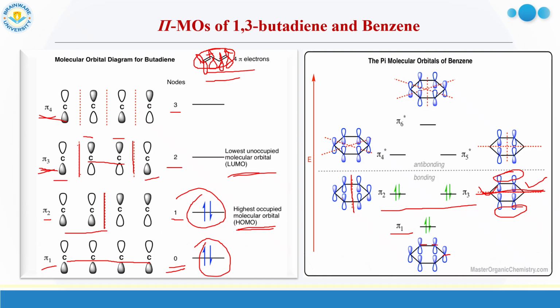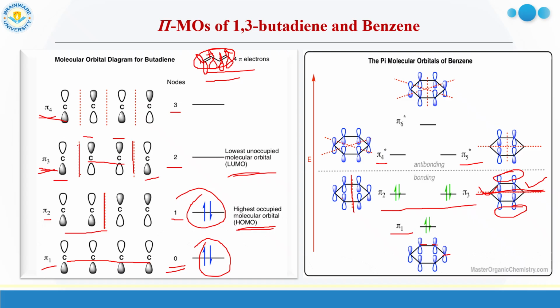Now going to the antibonding orbitals, pi 4 star and pi 5 star. How many nodes will be there? Two nodes. So how to put the nodes? In the diagonal fashion, in pi 4 star two diagonal nodes are there, and on the two sides of the node there will be opposite lobes, so opposite symmetry.